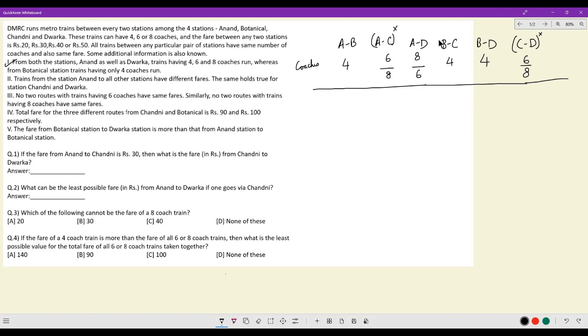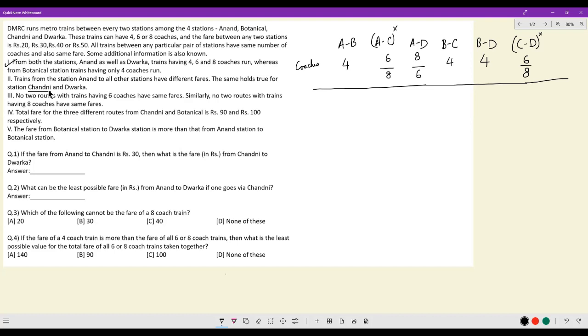Okay. This is a fairly redundant piece of information, because look at AC and CD. They have Chandni in common. And we were also told trains from Chandni to all other stations have different fares. So yes, that was anyway true. So this point 3 does not really add value to the storyline. It is the same thing that we already knew before.